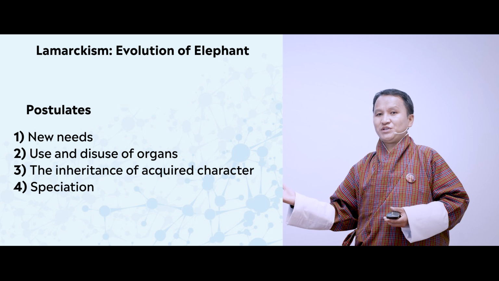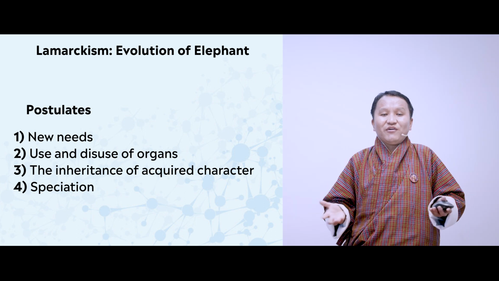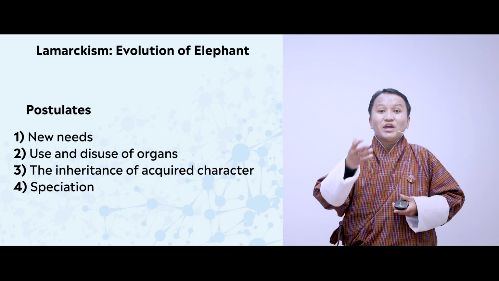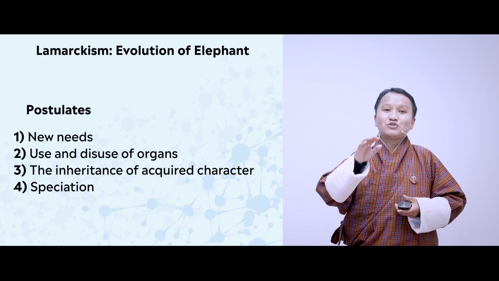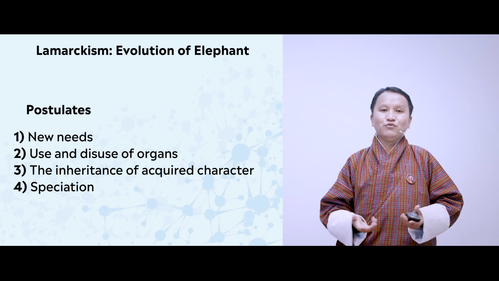Now here in the picture, as you have seen, in the earlier stage, when the food was available on the ground, it wasn't difficult for the elephants to feed on. As the grass exhausted on the ground, the elephants had to stretch their tongue in order to reach at least the lowest branch of the tree so that it gets the food.